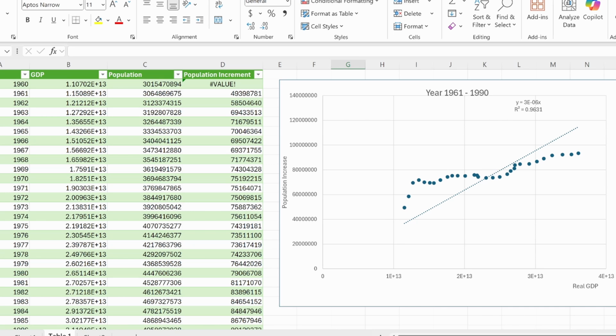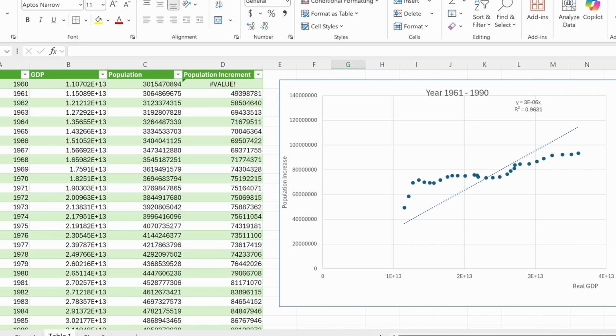Due to limited time, I was only able to find the world's GDP and population data over consecutive years, which is really important, from 1960 to 2022. We can first calculate the population increment, that is, the difference of population between consecutive years. And then we plot the population increment against the GDP. The plot on the right is for data points between 1961 and 1990. So we have 30 data points in this chart.